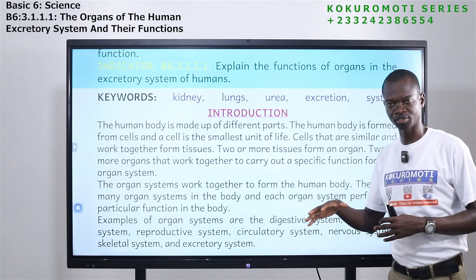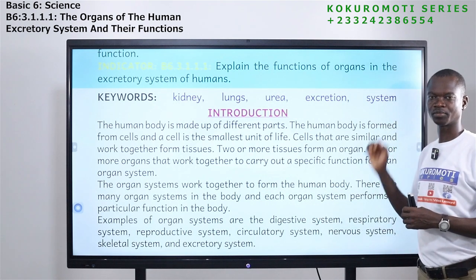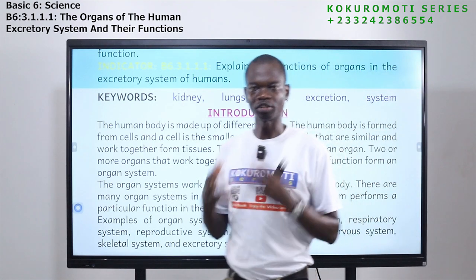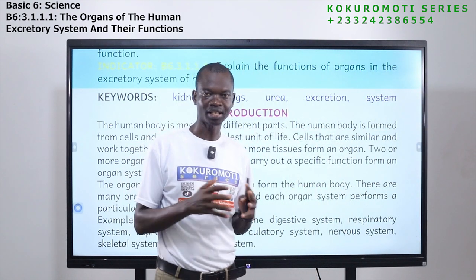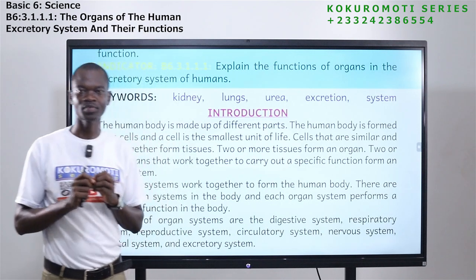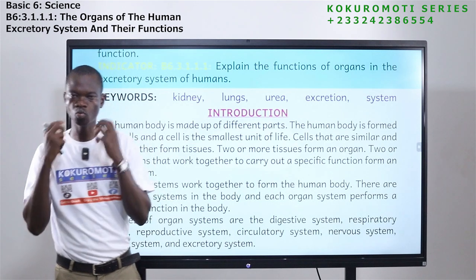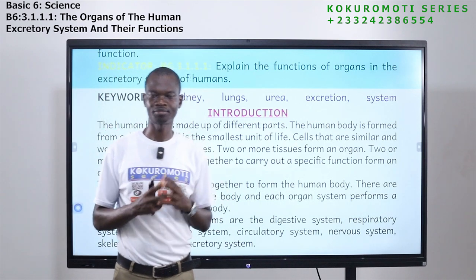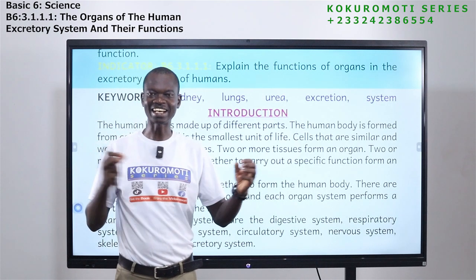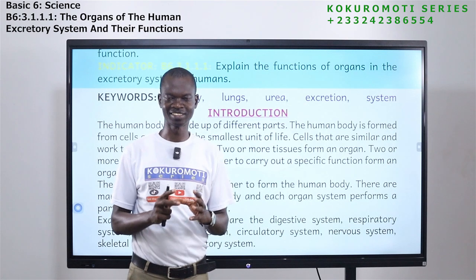The next one is system. System means different parts coming together to perform a particular function. That is what we mean by system. So today we are going to look at the excretory system, a system that is responsible for removing waste products from the body. And the parts that come together to form the system is what we call the excretory organs.